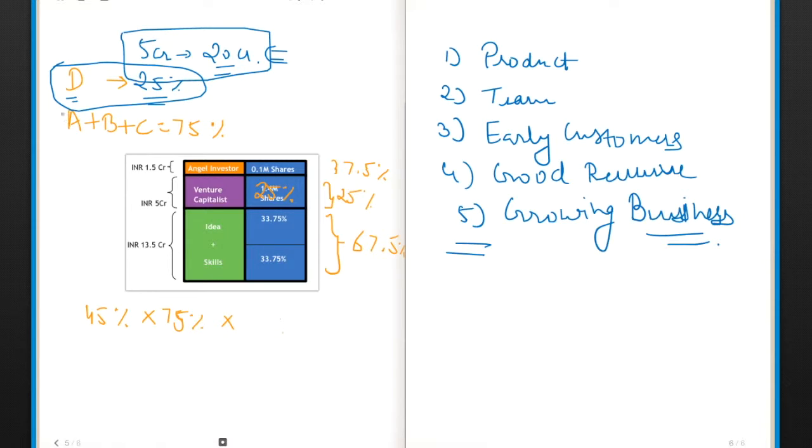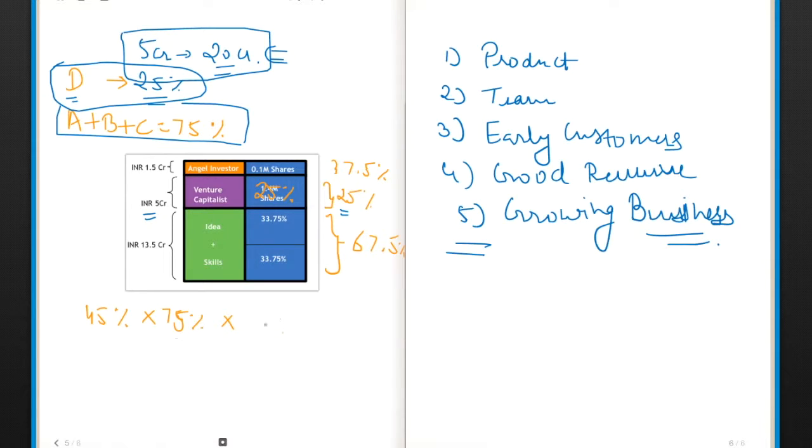Now A, B, and C will own 75% of the shares in the company. A and B were the founders, C was the angel investor, and D is the new venture capital investor. Generally, when there are too many angel investors, they give exit to a few investors, depending on the situation. Assuming the angel investor wants to stay for a long time because he thinks the company is going to be big, he decides not to exit. Now the venture capital owns 25% shares of the company.